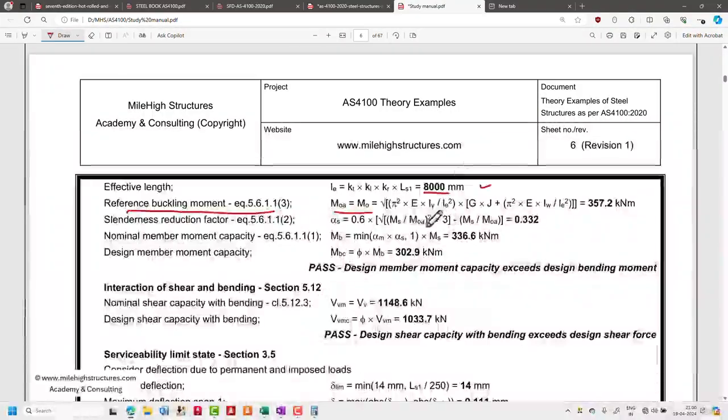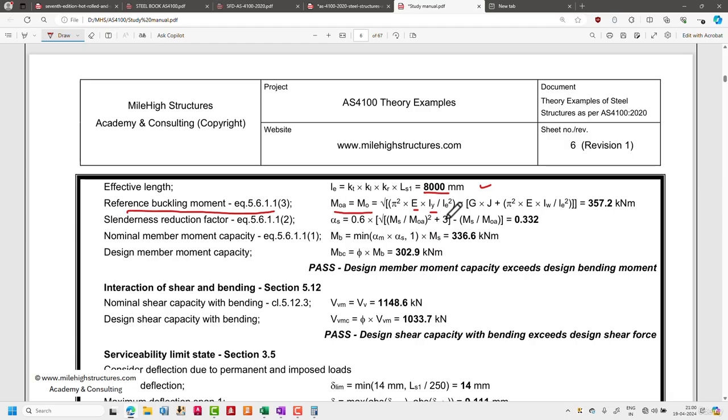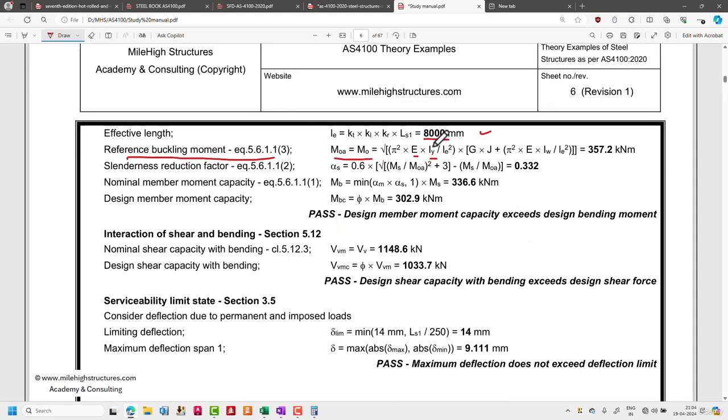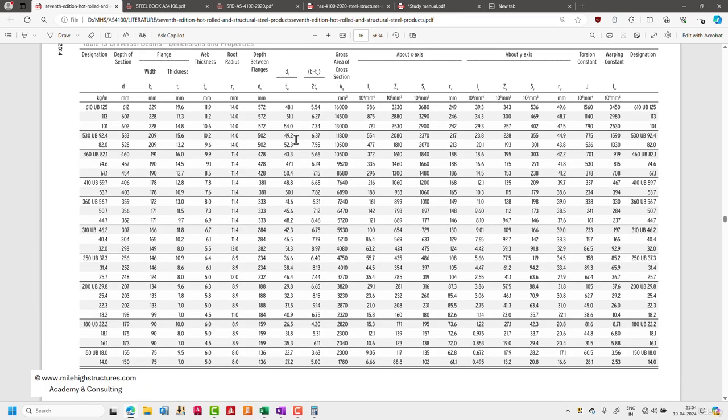So we can calculate that: pi square into E, which is 2 into 10 to the power 5, into IY, that we can take from this particular table itself, divided by LE square. So pi square EIY divided by LE square. So that effective length LE that we have already calculated here as approximately 8 meters, and IY is a value that we can find out from the property table itself.